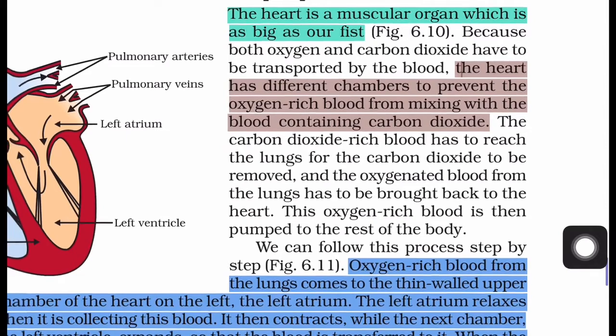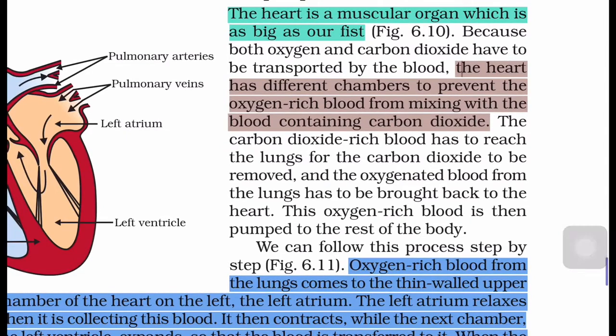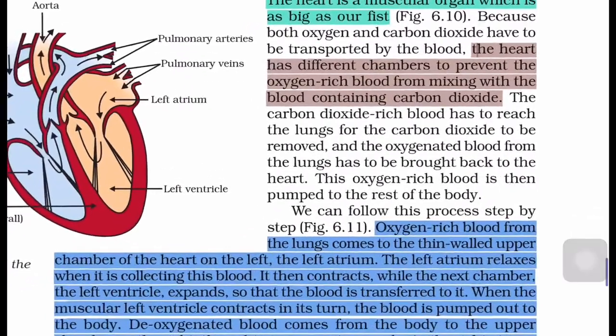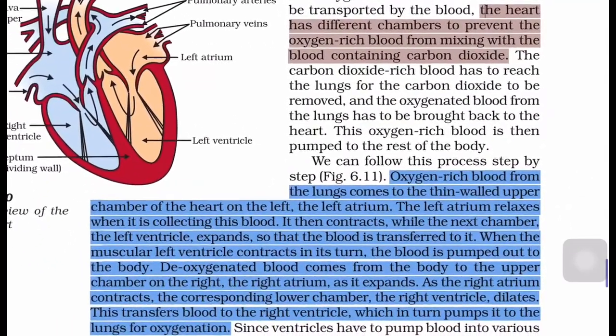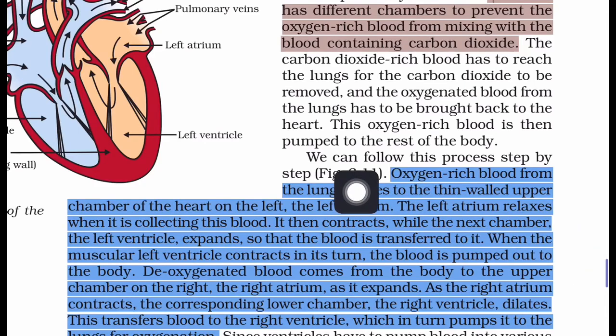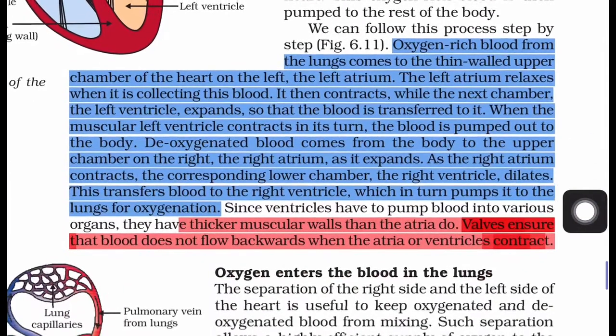So this impure blood must be sent to the lungs for removing carbon dioxide and adding oxygen. This oxygen rich blood is then pumped to the rest of the body. So the oxygen rich, that is pure, blood is transported to the whole body from the heart. We can follow this process step by step. These are very important steps you have to remember.